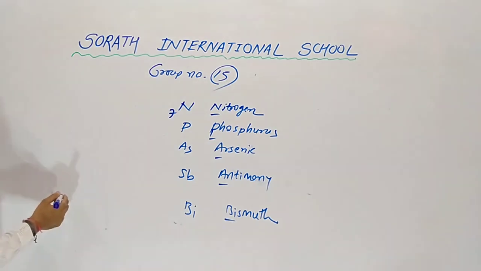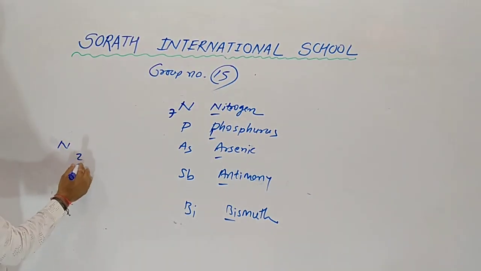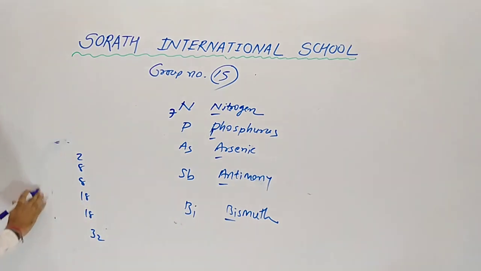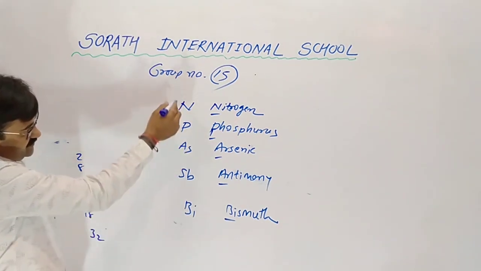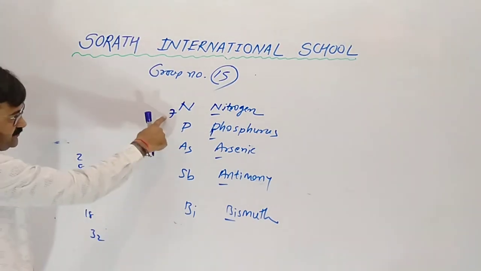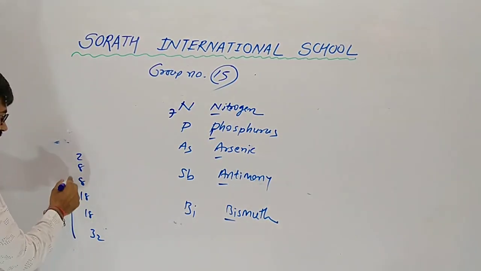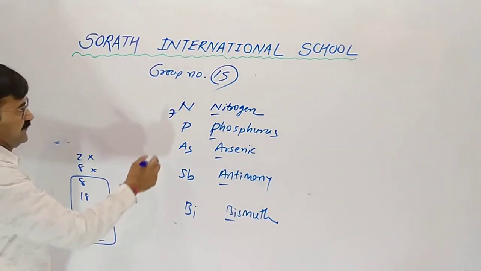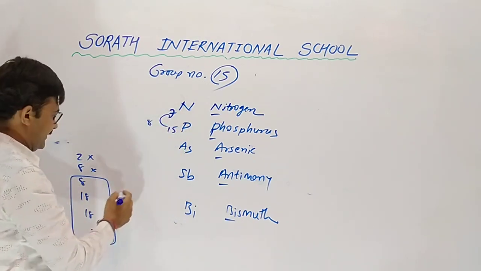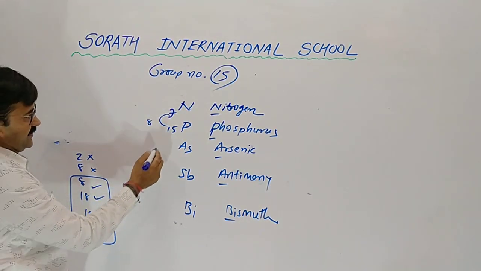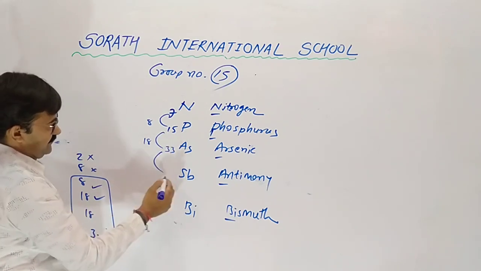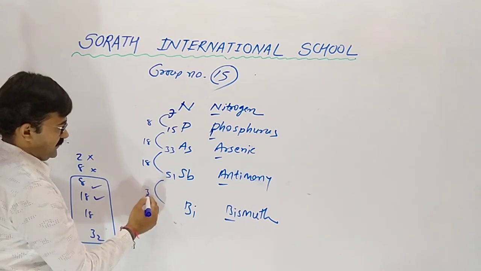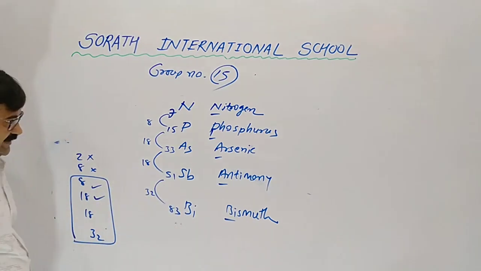Here atomic number of nitrogen is 7. 2, 8, 8, 18, 18 and 32 is our code. Here number of elements are 5, so we are using 4 code, last 4, not first 2. 7 plus 8, 15. 15 plus 18, 33. 33 plus 18, 51. 51 plus 32, so 83.